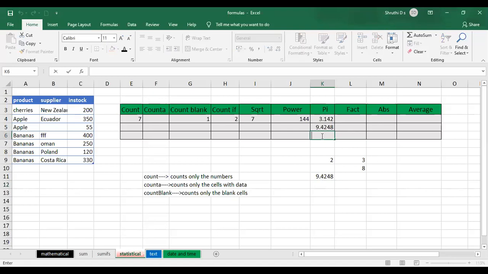How did I do that? Equal to symbol is first, then write the value which you want to use with the pi value. So 4 plus, just the pi function you can select, close the bracket, press enter. It is going to give you the value 7.1416. This is how you can make use of the pi function.